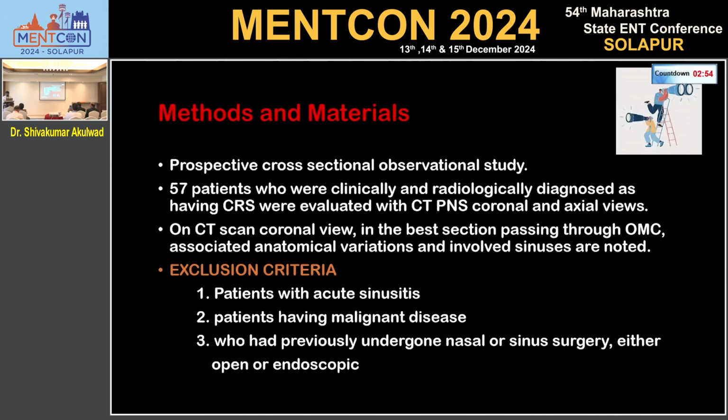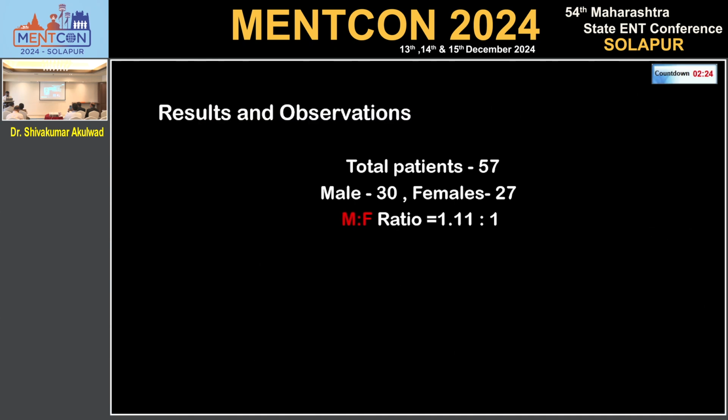In our experience, we studied 57 patients diagnosed as having chronic rhinosinusitis, evaluated with CT PNS, coronal and axial views. On CT, the coronal view is the best section passing through the osteomeatal complex. Associated anatomical variations and changes in all the sinuses were noted. Exclusion criteria were patients with acute sinusitis, patients having a malignant disease, or who had previous surgery, either open or endoscopic. Results and observation. Total 57 patients were there, 30 males and 27 females. Male-female ratio was 1.11.